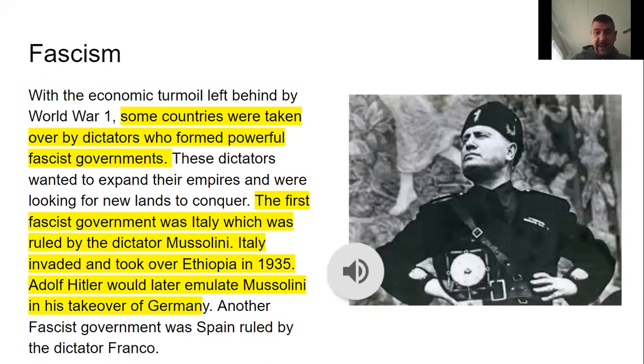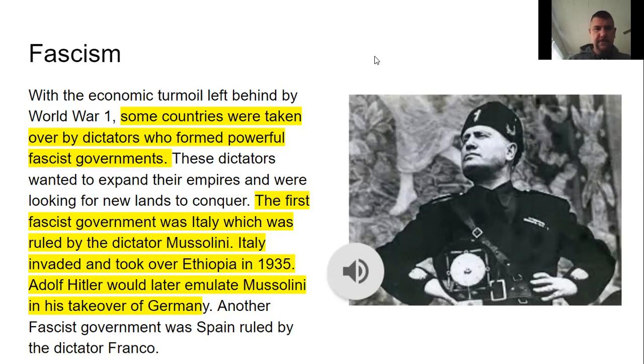The first fascist government was Italy, which was ruled by the dictator Mussolini. This is Mussolini here. Italy invaded and took over Ethiopia in 1935. Adolf Hitler would later emulate Benito Mussolini, who was his idol, and take over Germany. Another fascist government was Spain, ruled by the dictator Franco. So all these different fascist governments had taken place, and all had these powerful dictators with them.